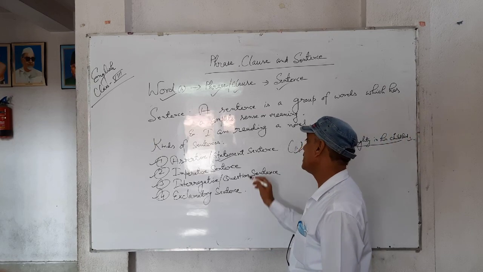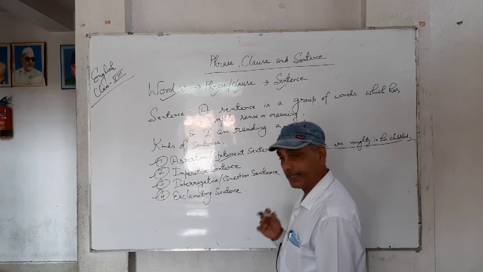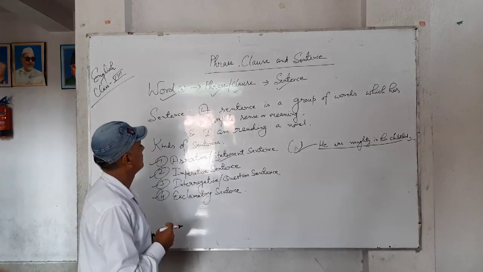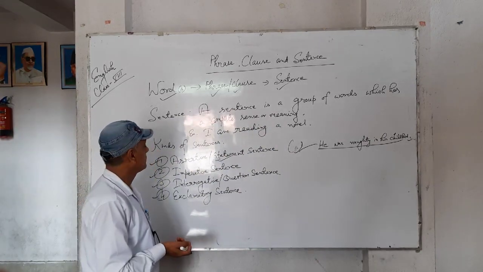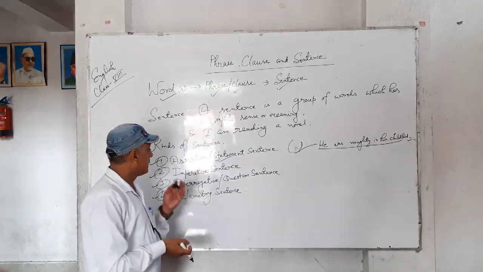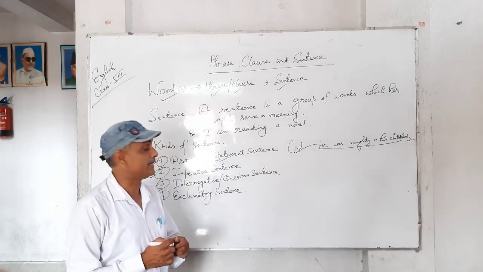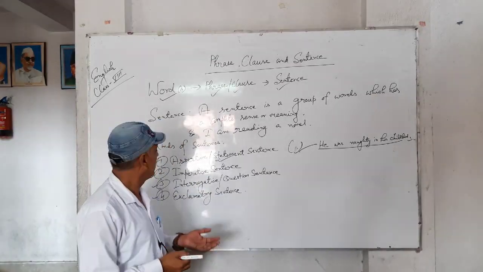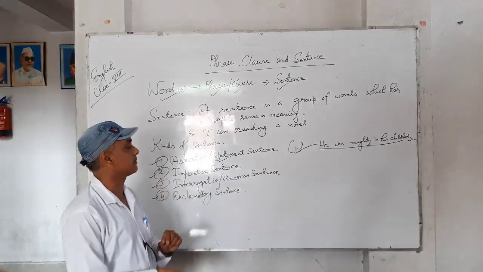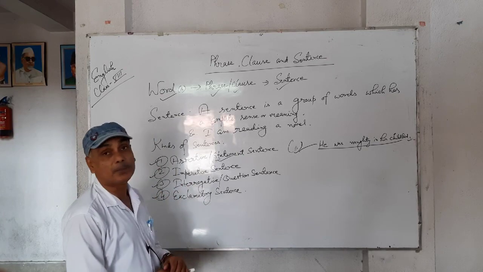Imperative sentence. A sentence which makes an order, a group of words which tells us about an order, a command, advice, suggestion, a request. That is called an imperative sentence.